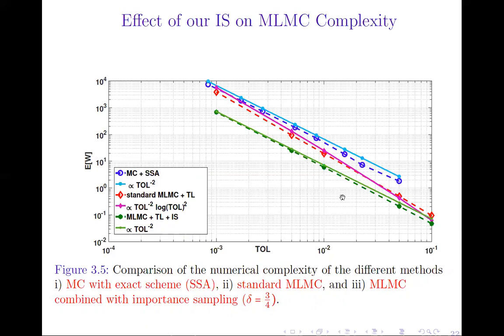The first observation is that our method achieves a numerical complexity of order tau^-2, which is much better than the standard approach, which is tau^-2 (log tau)^2. Moreover, we achieve the same complexity as the Monte Carlo with exact method, but with a significantly smaller constant.